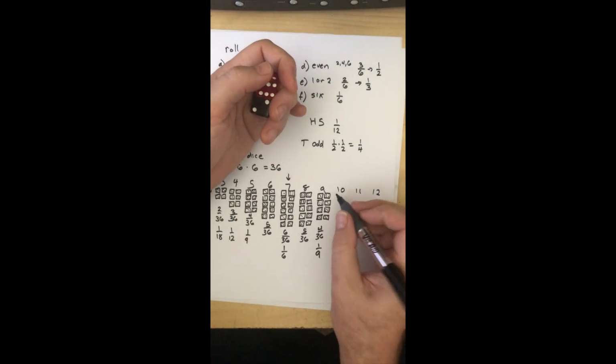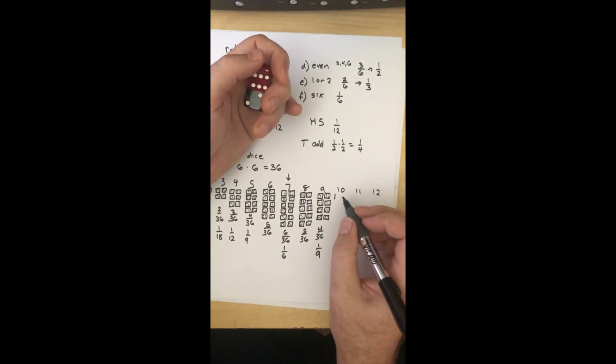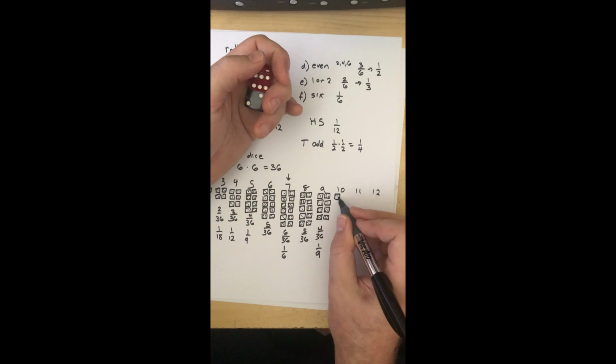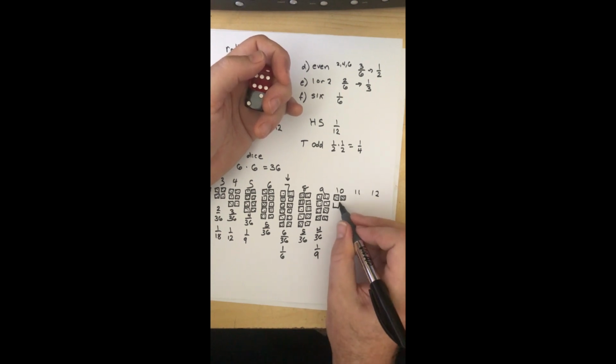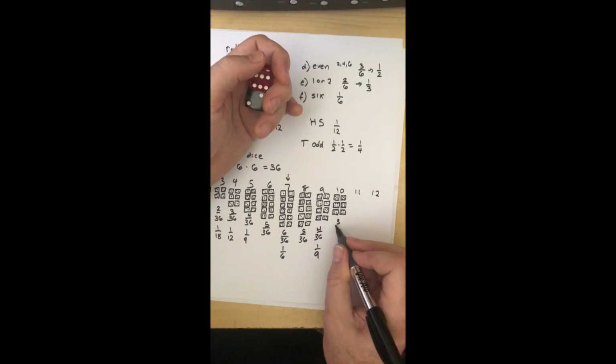And it's just going to keep going down quickly here. We've got 5 and 5, 4 and 6, and 6 and 4, making 3 out of 36, or 1 out of 12.